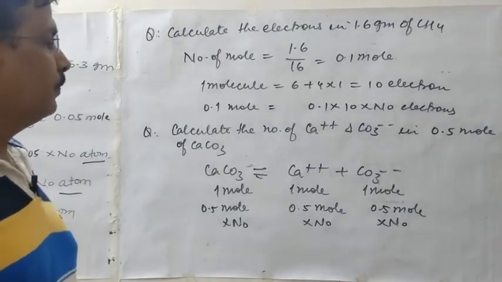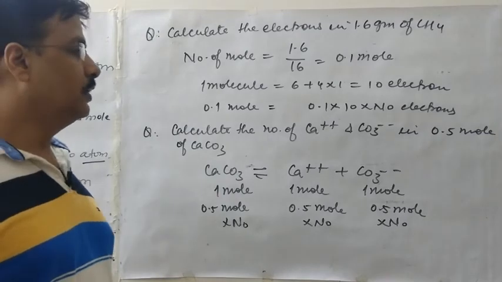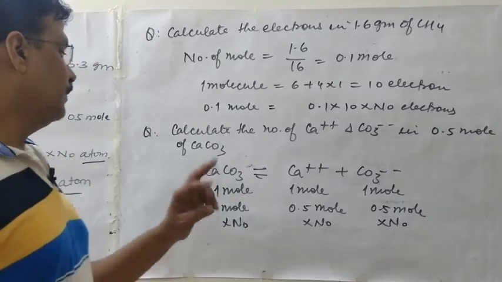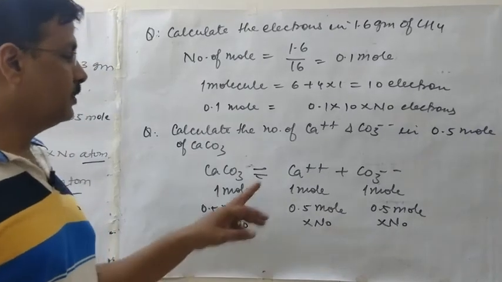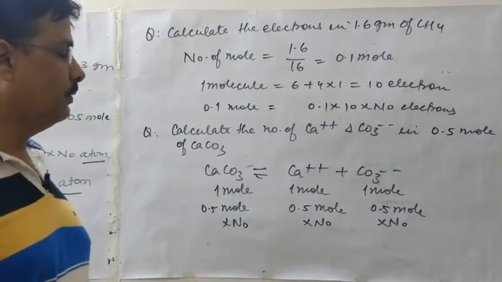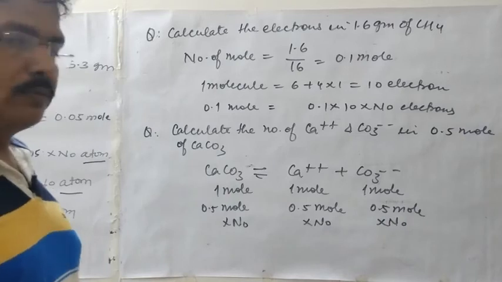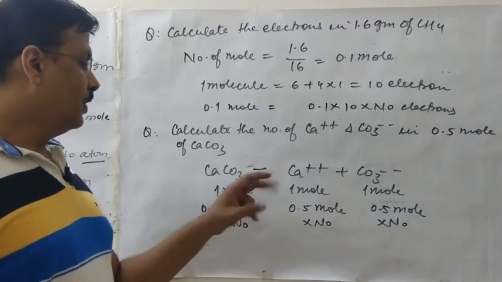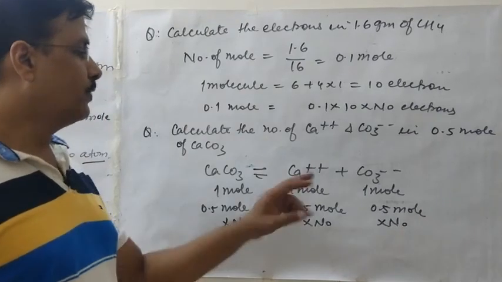Calculate the number of calcium ions and carbonate ions in 0.5 mole of calcium carbonate. First of all, we dissociate calcium carbonate into calcium double positive ion and carbonate double negative ion. On the basis of stoichiometry, 1 mole of calcium carbonate forms 1 mole of calcium ion and 1 mole of carbonate ion.